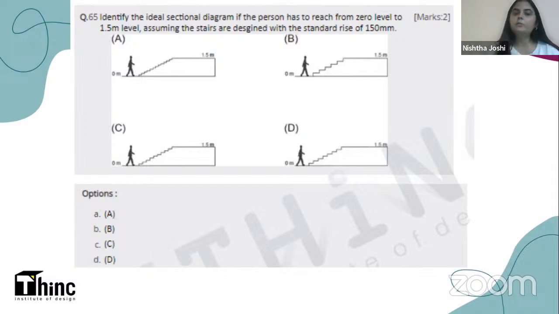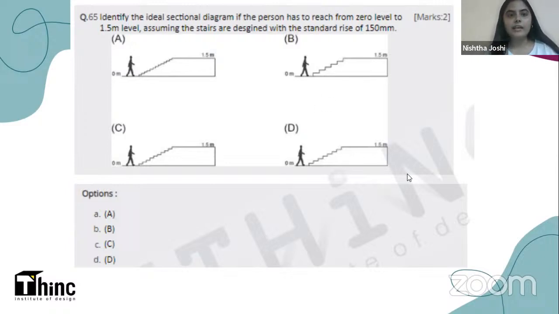Yes, you are right. We will be requiring 10 steps to climb 1.5 meter if each step is 150 mm high. So which one of these has 10 steps? Which one of these illustrations? The first one has more than 10 steps. The B one has very less steps. It only has 6 to 7 steps, again less than 10. C has exactly 10 steps and D has 9 steps. So the right answer will be C.